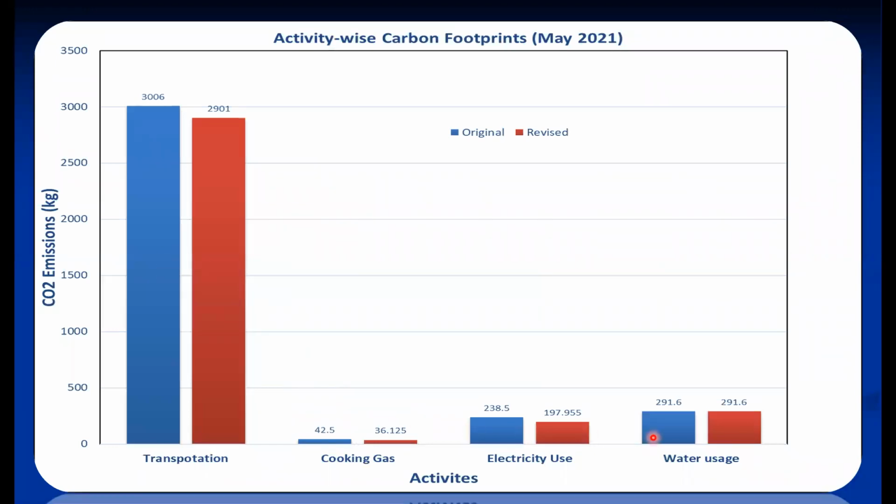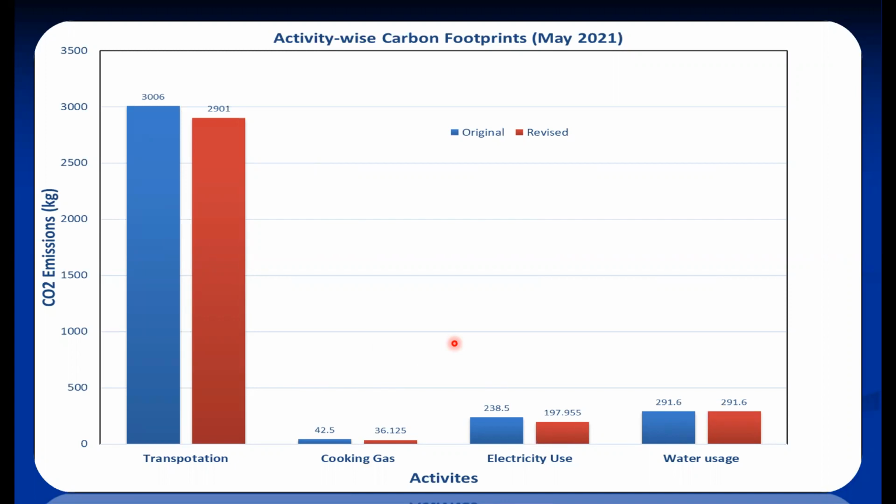The blue lines are the original, before, as per the current practices, and the red lines are if we revise the activities of the home and follow some good practices, how we can minimize it. So this graphical representation shows what best practices you are following, and what the impact of these best practices is on the carbon emissions. The red columns are the revised values after following the best practices.